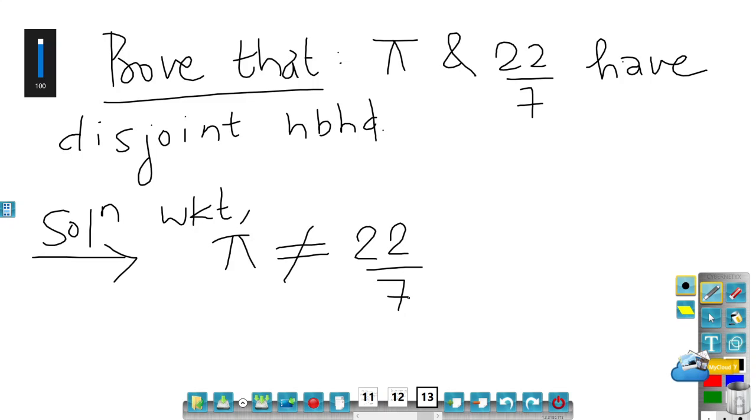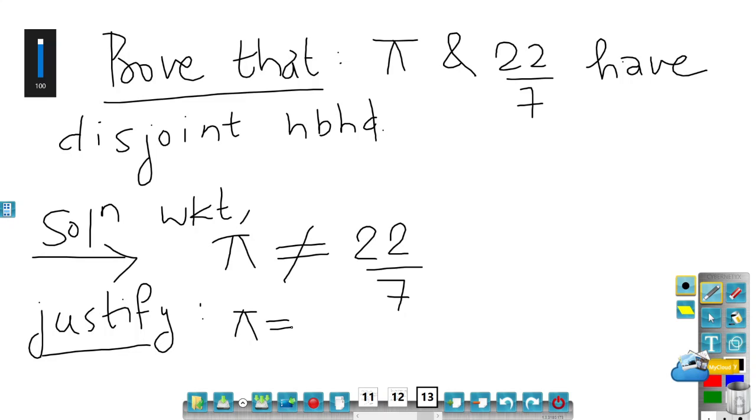Now, many of you may wonder why pi is not equal to 22 by 7. Because in school you must have written pi is equal to 22 by 7 or pi is equal to 3.14. That's a common way people write it. But pi is not equal to 22 by 7. A quick justification is as follows.